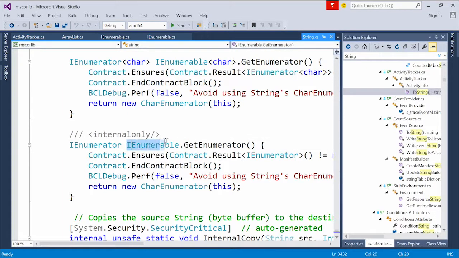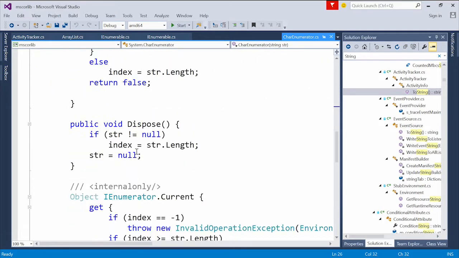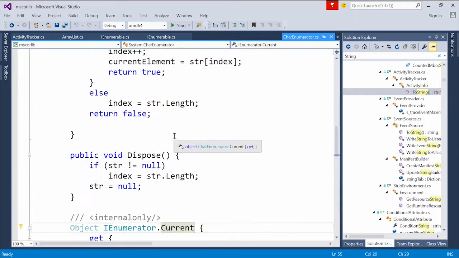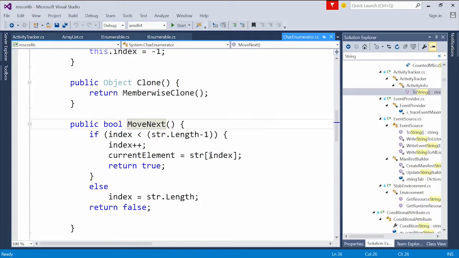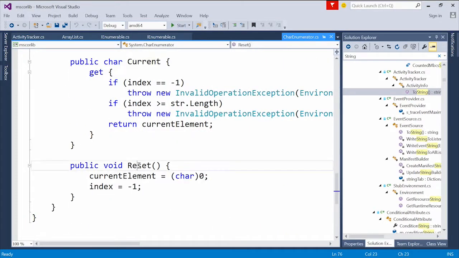We see it's defined as IEnumerable.GetEnumerator. So only if I treat this as an enumerable, it's going to then return a new CharEnumerator, which again, it's an internal sealed class or a sealed class. And it knows how to get the current object. It knows how to move to the next character, or get the current character, excuse me. And then it knows how to reset itself.